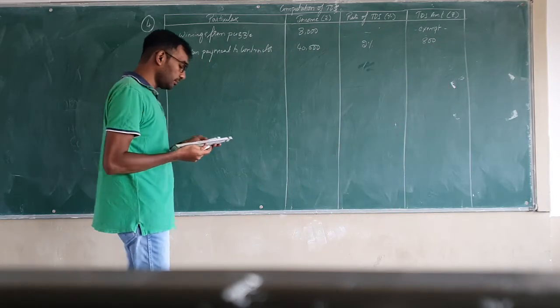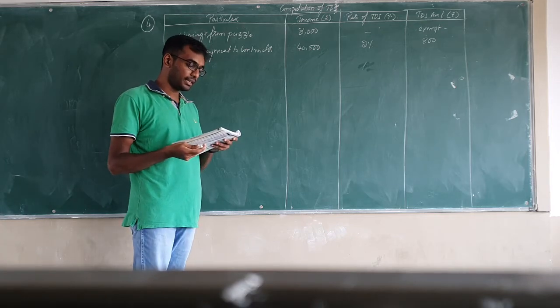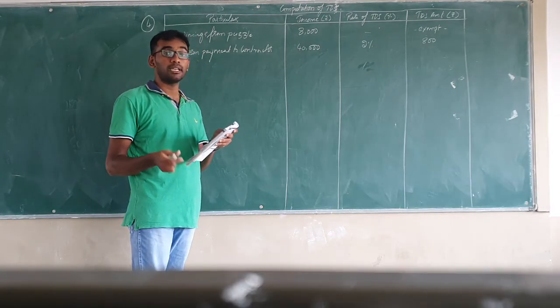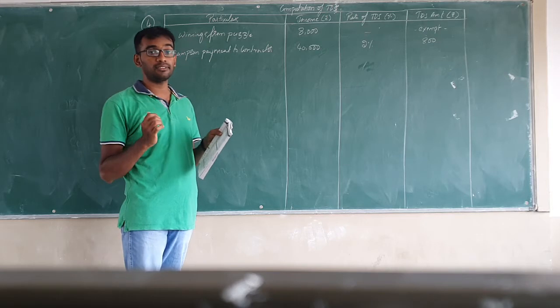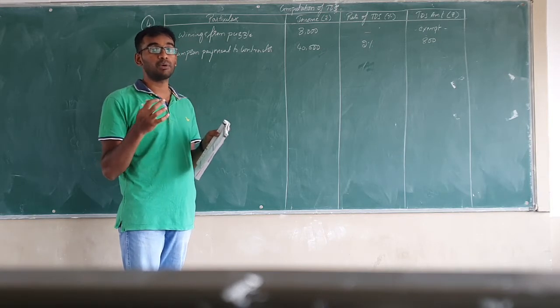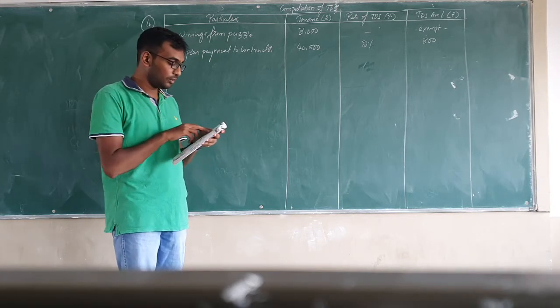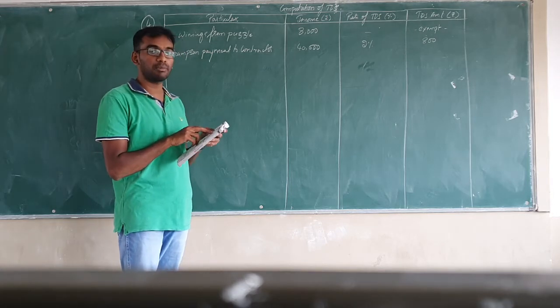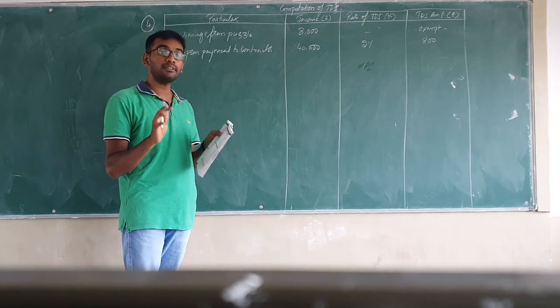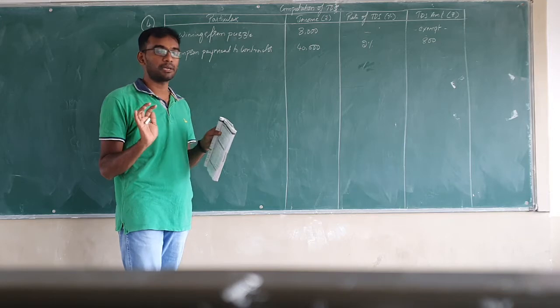Then the third item they have given is dividend from a company other than a listed company, 50,000. In case of dividend, if the dividend is received from a listed company, then it will be completely exempted from TDS. Since they have given dividend from other than a listed company, meaning an unlisted company, 10% TDS will be applicable on the same.